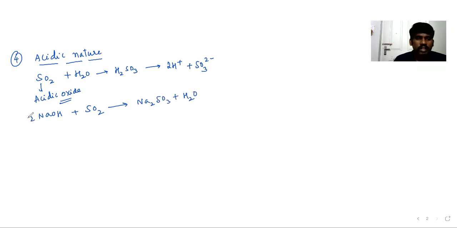If you balance it, you'll get 2. So we got sodium sulfite, a salt. It is also another reaction that can be taken. Okay. And next one we have is bleaching action.